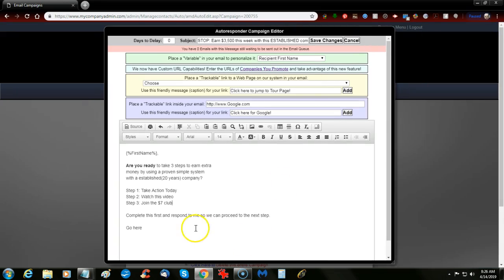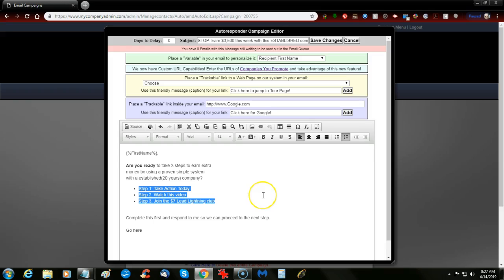Oops. Accidentally hit the view source. Join the $7 lead lightning club. Okay. And then I'm going to come back and I'm going to highlight all of those and I'm going to put it into bullets. I have found that bullets and numbered lists are very important. You can number it or you can put it in bullets. Now, since we've already got this named step 1, we're just going to go ahead and bold it.